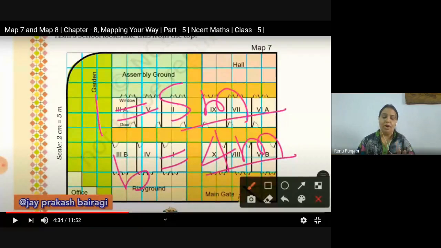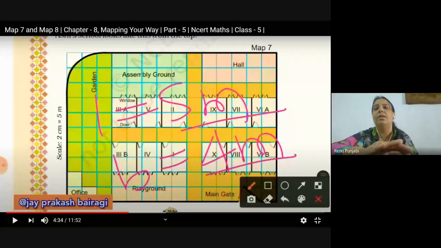So for 2 centimeter, it is 5 meters. So for 1 centimeter, it will be 2.5 meter. Just half. Yes, 2.5. Then what about the 0.6? So when you multiply the 0.6 with this, you will be able to get the remaining 1.5. So it will be total 4 meters.